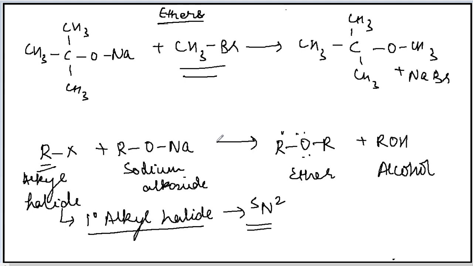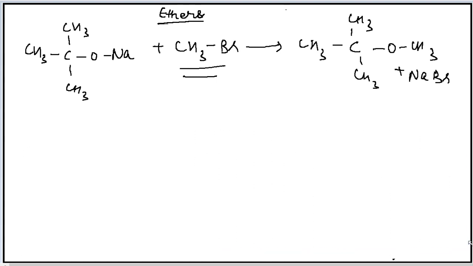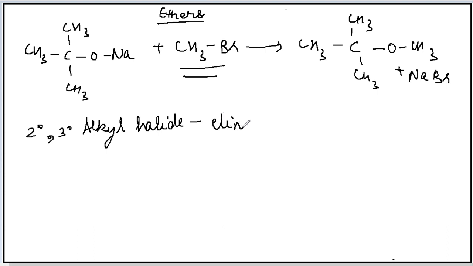In case the alkyl halide is secondary or tertiary, let's see what will happen. If the alkyl halide is secondary alkyl halide or tertiary alkyl halide, in that case the elimination reaction will compete with the substitution reaction, and as a result the reaction that will occur is elimination instead of substitution. So there will be no substitution reaction.